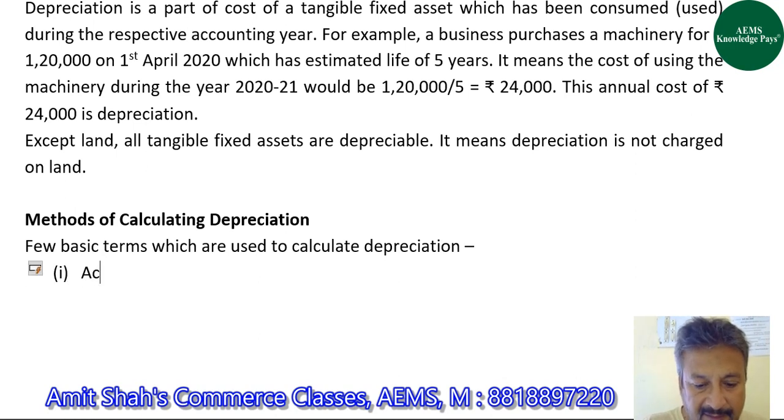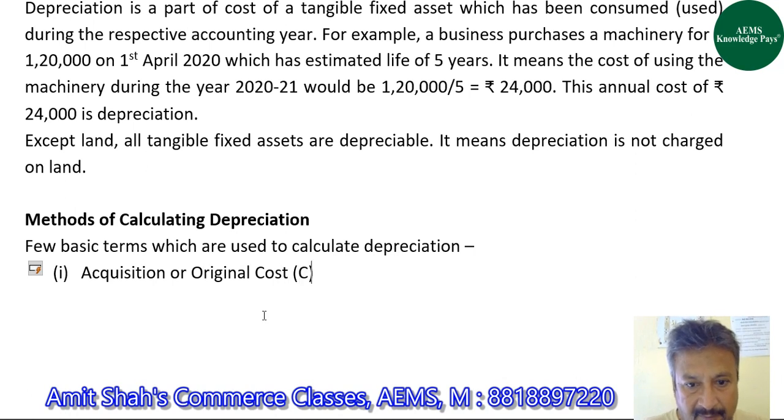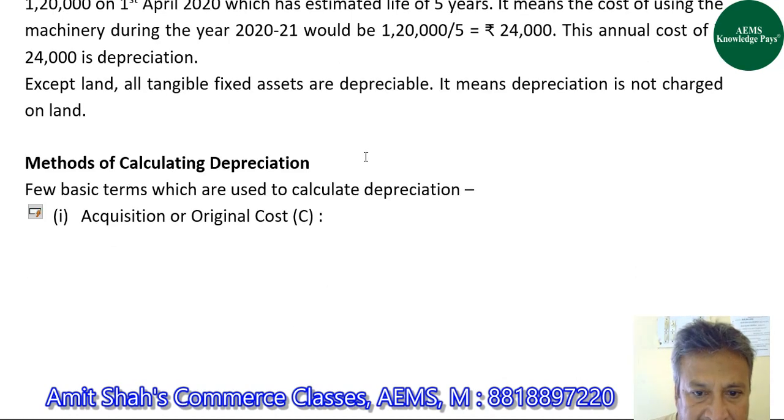First is acquisition or original cost, denoted by capital C, right? It is the total cost of a fixed asset that a business purchases or acquires, and includes all those expenses which are done on that asset before that asset is used in the business for commercial purpose the very first time.